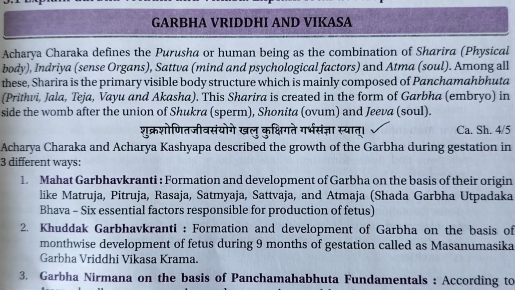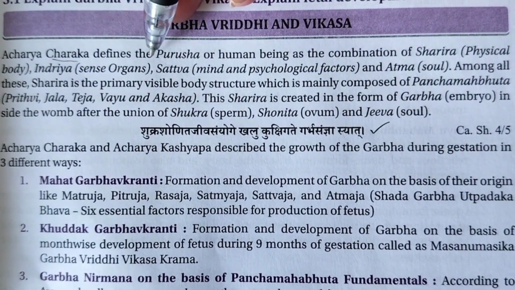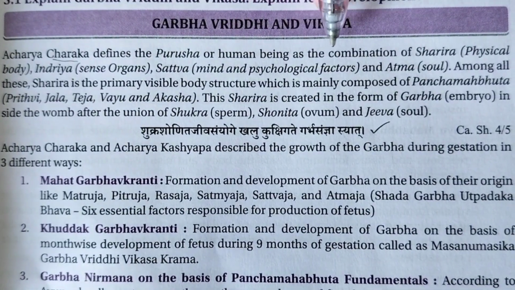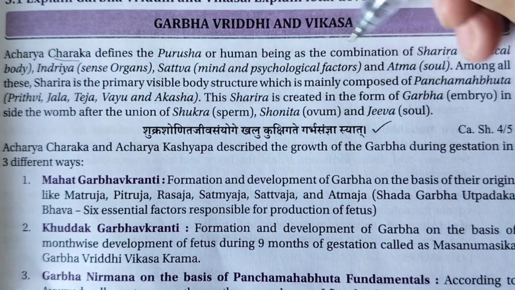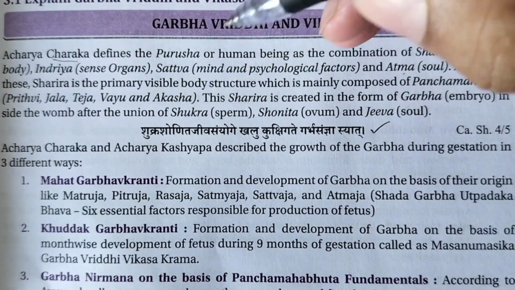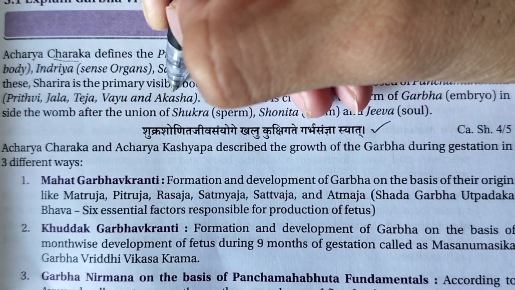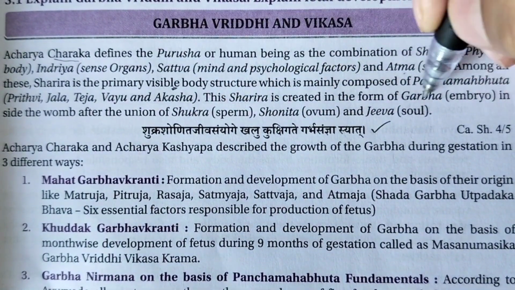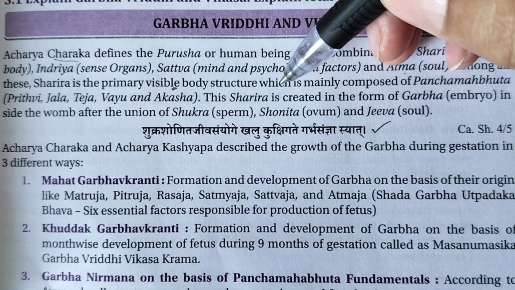Garbha Vriddhi and Vikas, the first point. So what does Acharya Charak say? Acharya Charak defines the Purusha, or human being, as a combination of Sharira, Indriya, Sattva, Atma. The combination of these four things is called a Purusha according to Charaka. Among all these, Sharir is the primary and visible body structure, which is mainly composed of the Pancha Mahabhuta. We know that Prithvi, Apa, Teja, Vayu, Akash are the Pancha Mahabhutas.